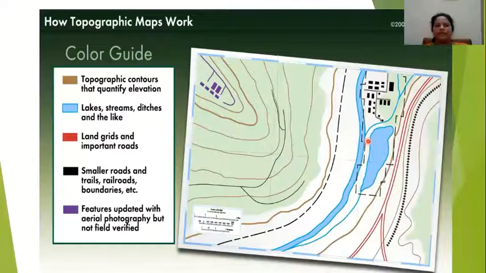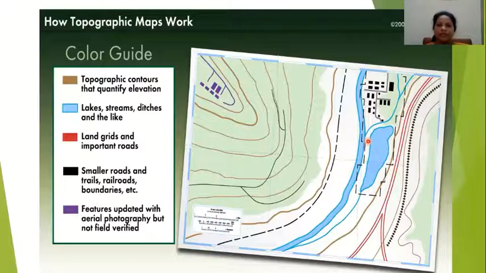Now coming here, this is also very, very important, how a topographic map works with colors. Colors are very important in a topographical map or any map, not only topographical map, because with colors only you are going to identify the land features, whether man-made or natural.